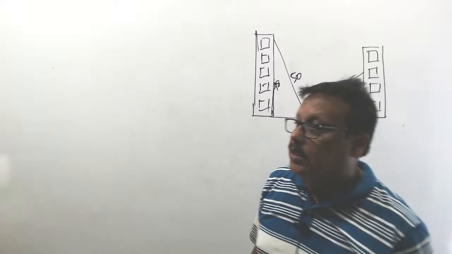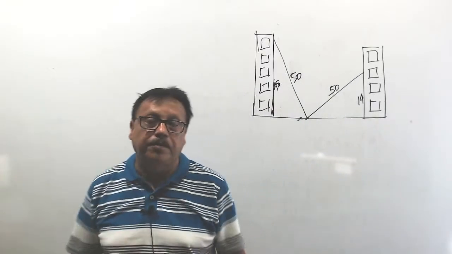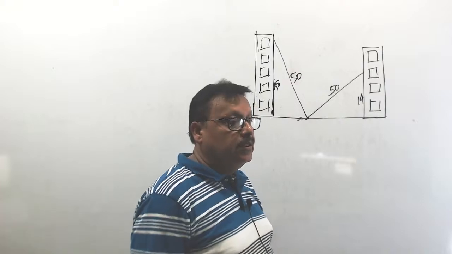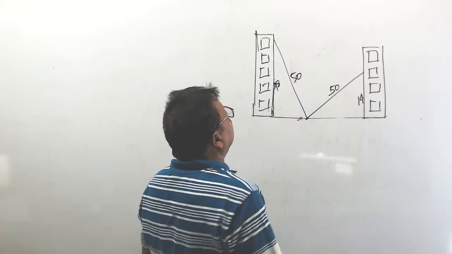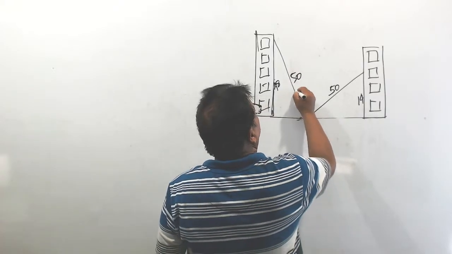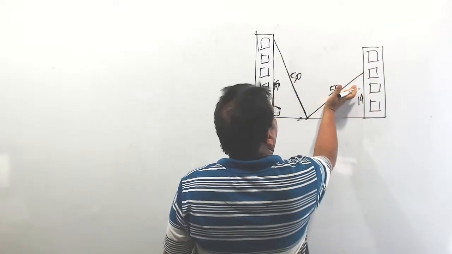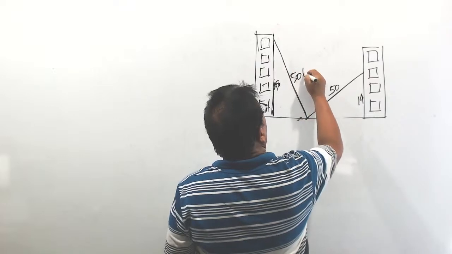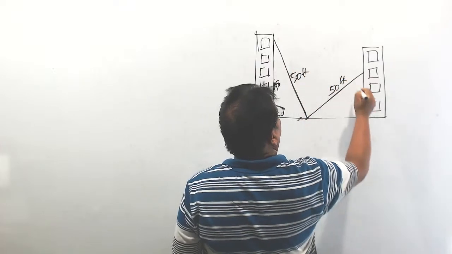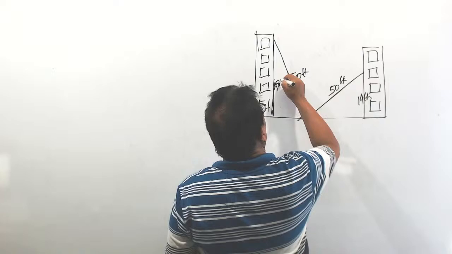Okay, see, this is the situation. These are the ladders, the same ladder, 50 feet, 50 feet, with heights 14 feet and 48 feet.